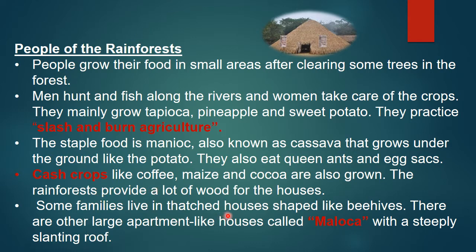The rainforest provides a lot of wood for making houses. Some families live in thatched houses shaped like beehives, the place where bees live. There are other large apartment-like houses called maloka with a steeply slanting roof, like this. This is known as a slanting roof. This house they also build. That is called a maloka.